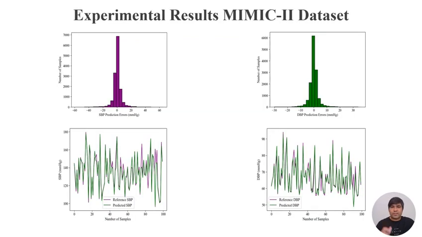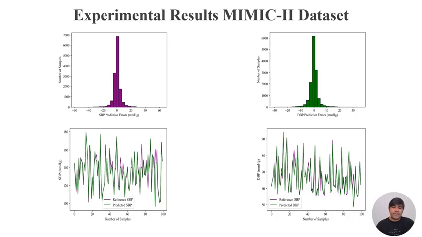Here is the visualization of the MIMIC dataset, and we can see a mean error histogram. As I mentioned, if the value is closer to 0, it is considered a good model. In this case, we can see almost 90+% of our values fall near 0.